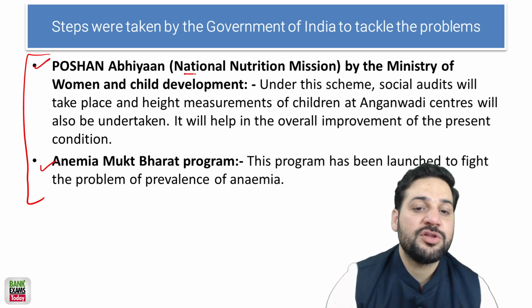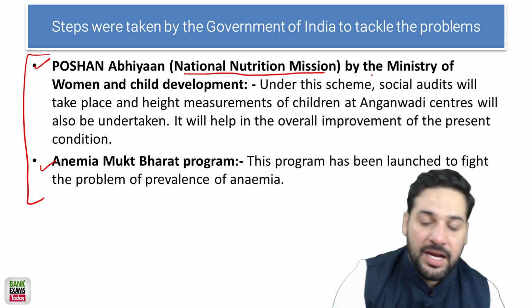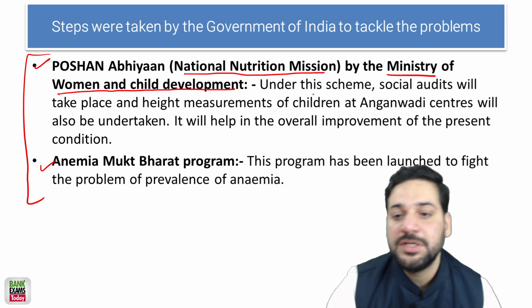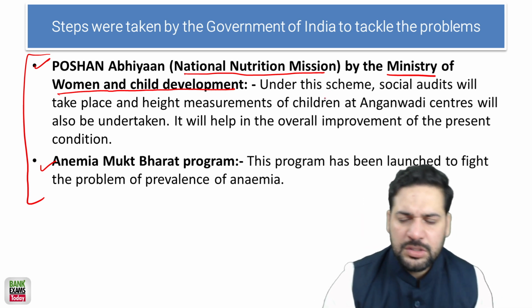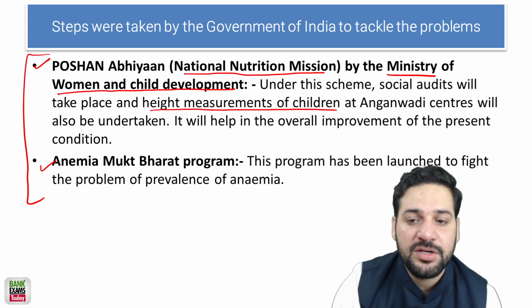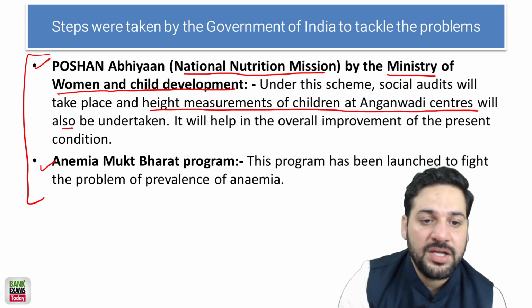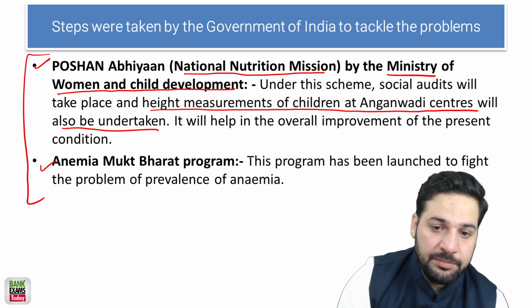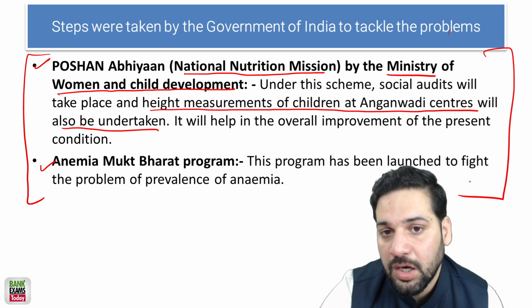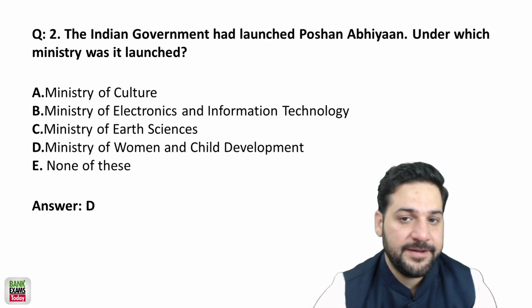Poshan Abhiyan, in English the National Nutrition Mission, is launched by the Ministry of Women and Child Development. Under the scheme, social audit will take place, and height measurement of children at the Anganwadi center will also be undertaken. And Anemia Mukt Bharat is obviously to fight the problem of anemia. So these are the two schemes of the government of India.